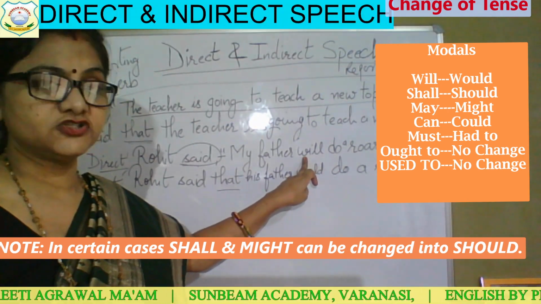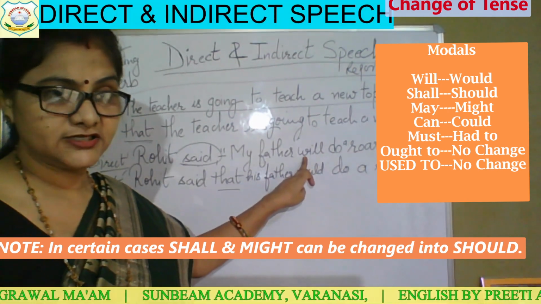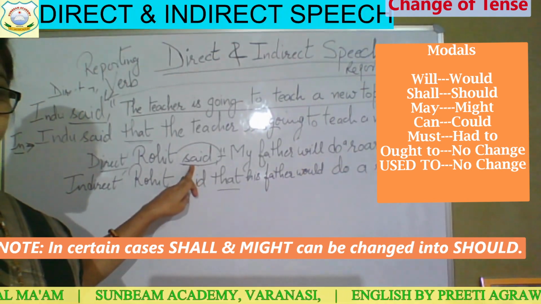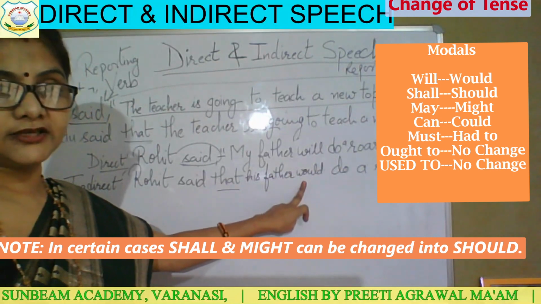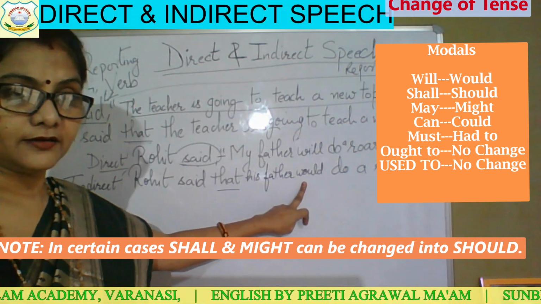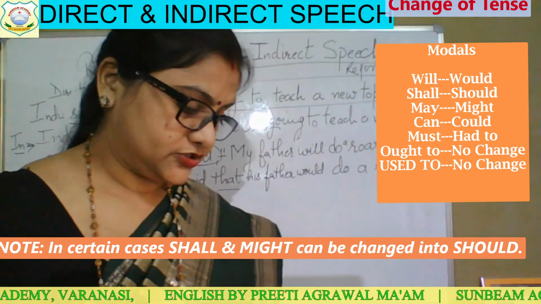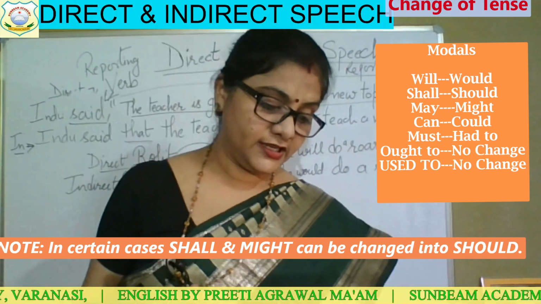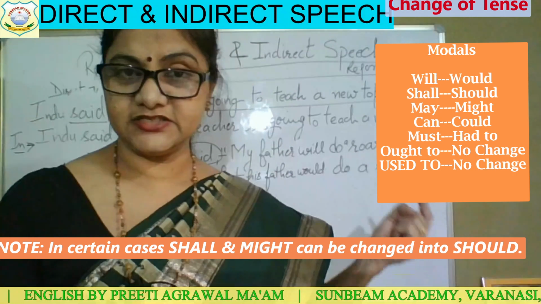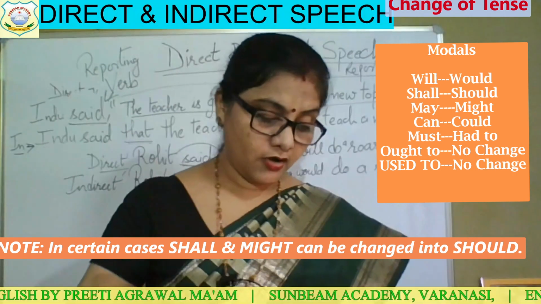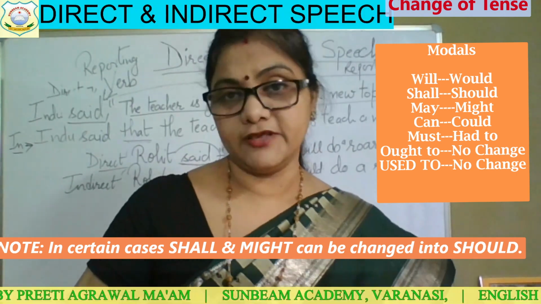In place of may, you have to change to the past tense because your reporting verb is in the past tense. So may will be changed into might. Clear? So those modals are changed accordingly. We change the pronouns and possessions, as I have told you earlier.